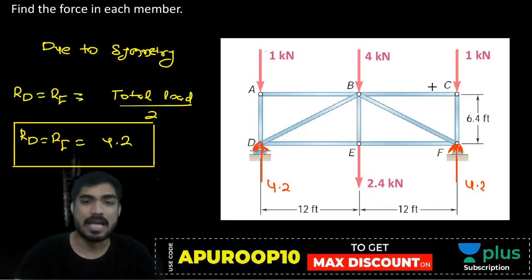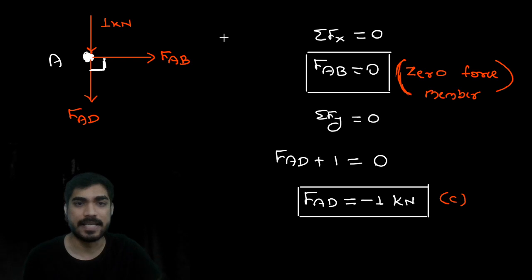Okay. Now, consider joint C. Let's consider joint C. This is joint C. So how many forces are acting at joint C? 3 forces, like this.